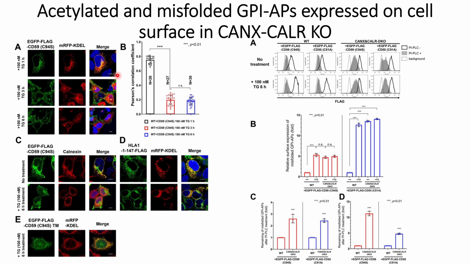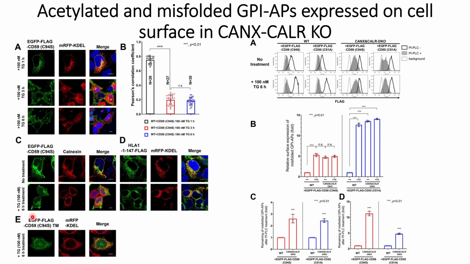In order to check whether this phenomenon exists for GPI-APs or also for other ER resident proteins, they stained some ER resident proteins, such as Calnexin and HLA1, 147, after 6-hour treatment.